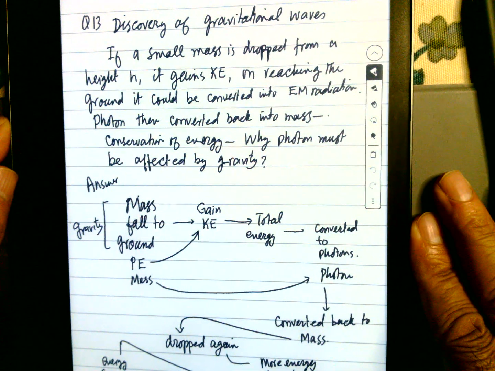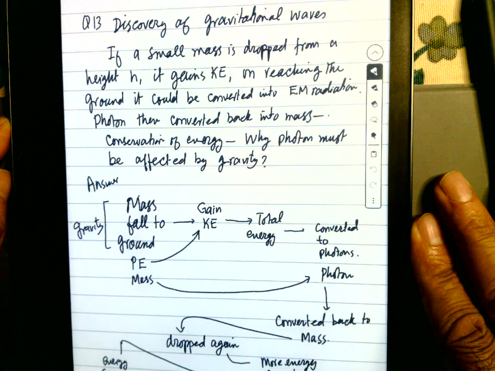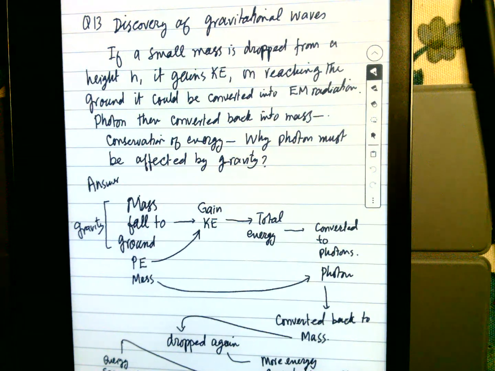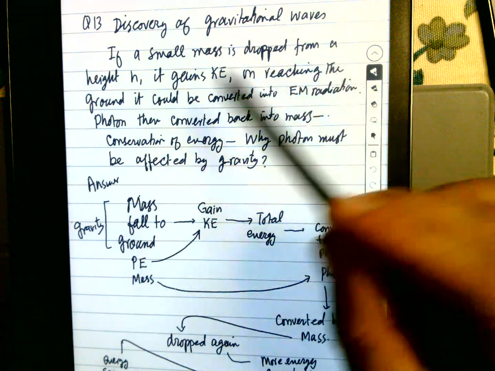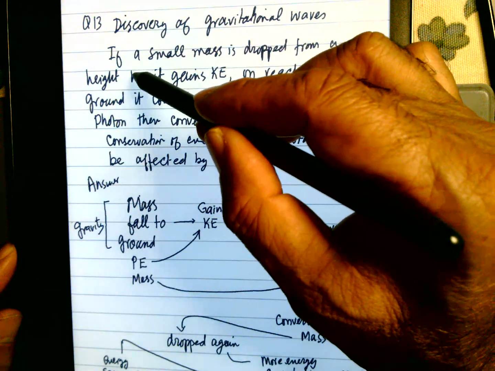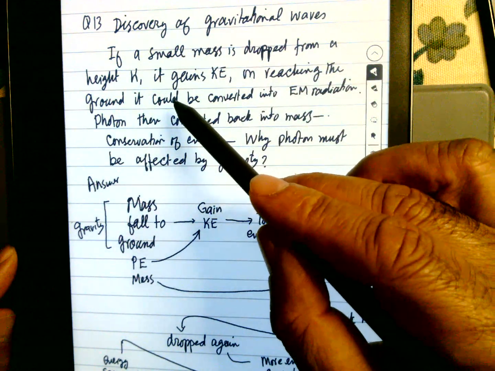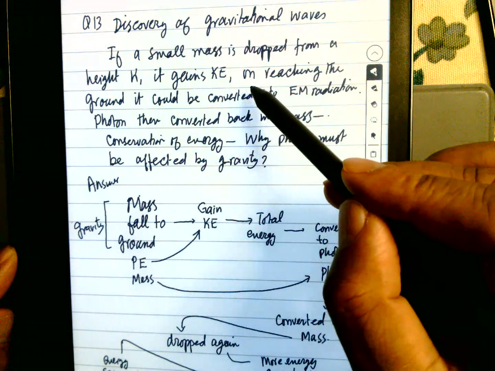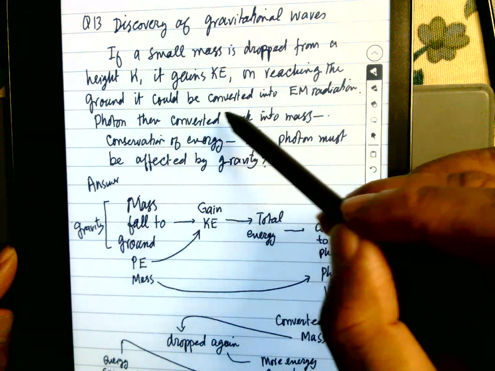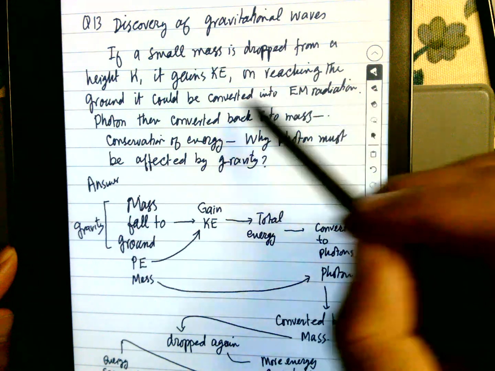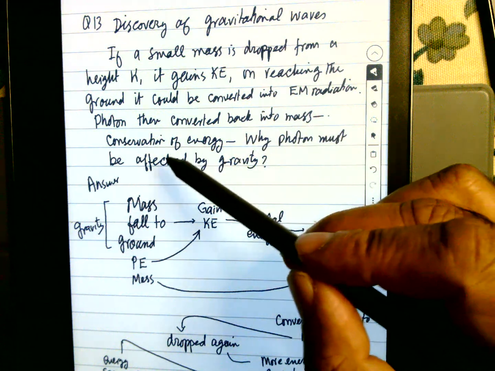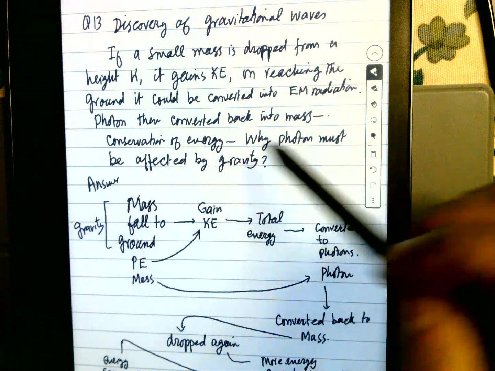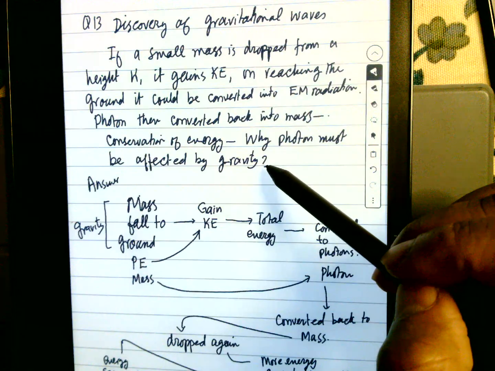Hello, this is the question of physics, and in 2016 there was a discovery of gravitational waves. So this question is similar. If a small mass is dropped from a height H, and it gains kinetic energy on reaching the ground, it could be converted into electromagnetic radiation. A photon can then convert it into mass. So, by conservation of energy, why must a photon be affected by gravity?